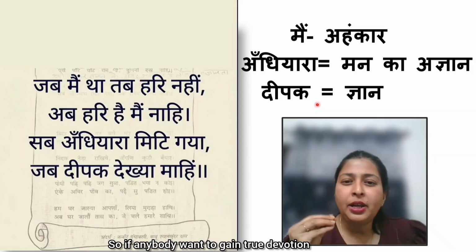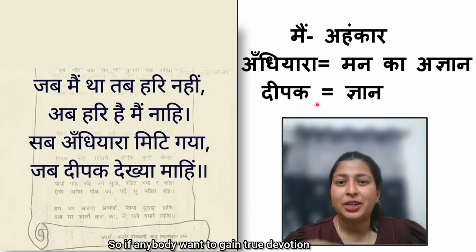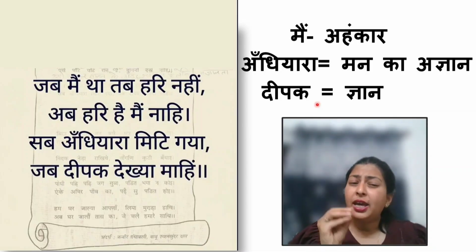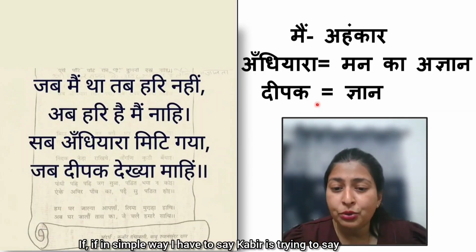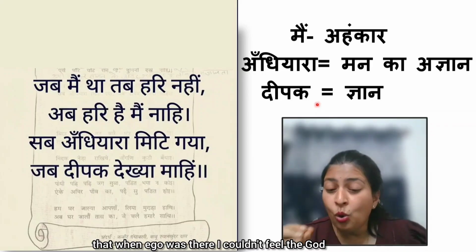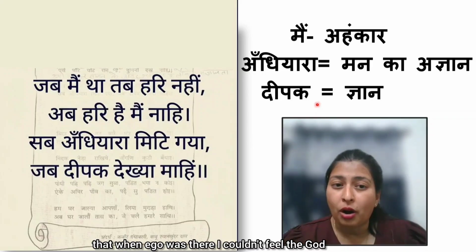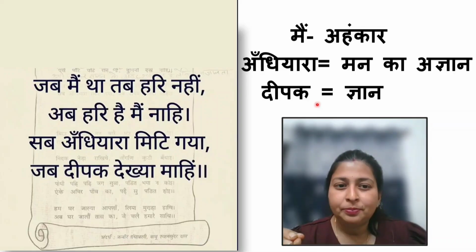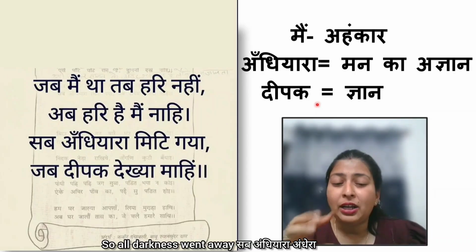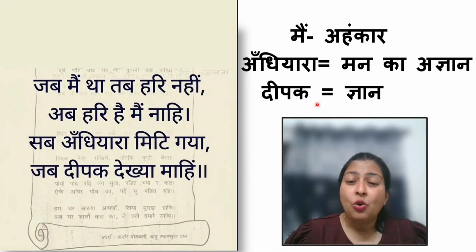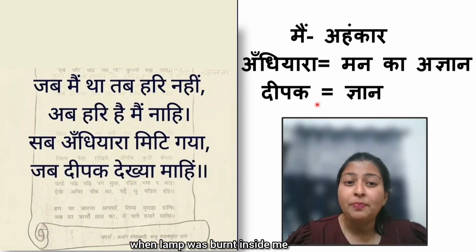So if anybody wants to gain true devotion and God, then they have to leave their egoism. If in simple way I have to say, Kabir is trying to say that when ego was there, I couldn't feel God. Now when God is there, I has disappeared. So all darkness went away. सब अंधियारा अंधेरा मिट गया है जब दीपक was when the lamp was burnt inside me.